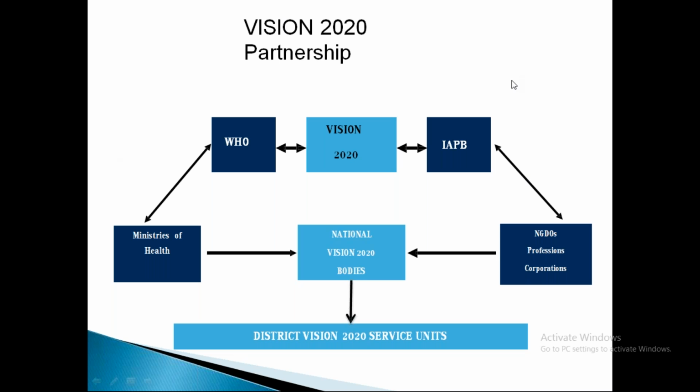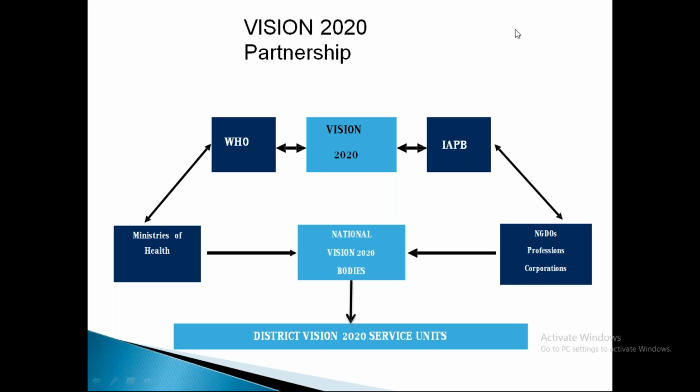So these are all the organizations that are involved in Vision 2020. What is IAPB? International Agency for Prevention of Blindness, which is very important.